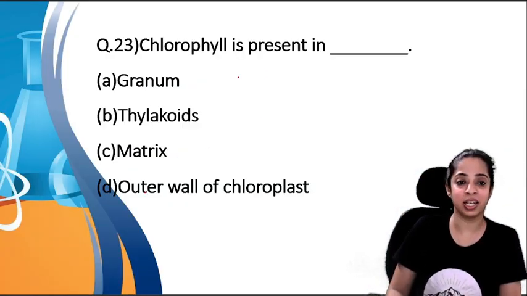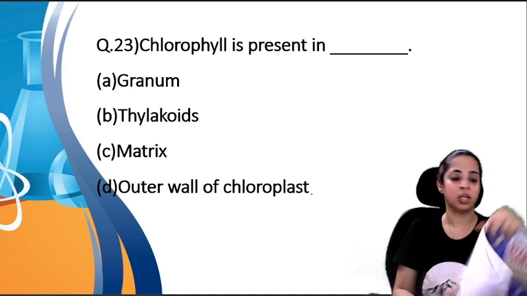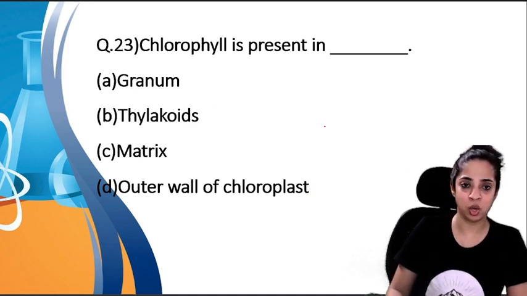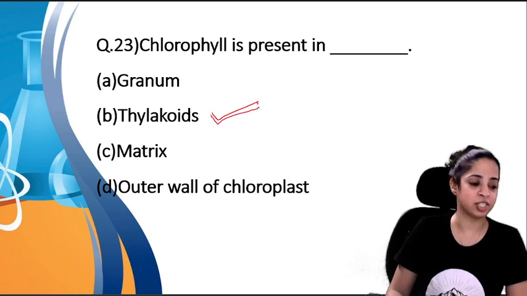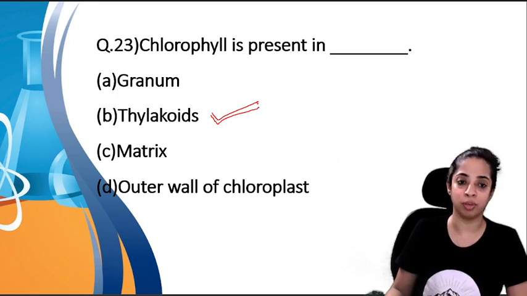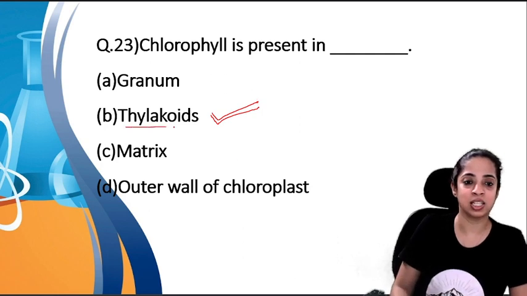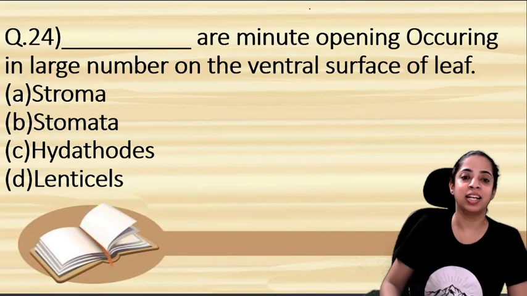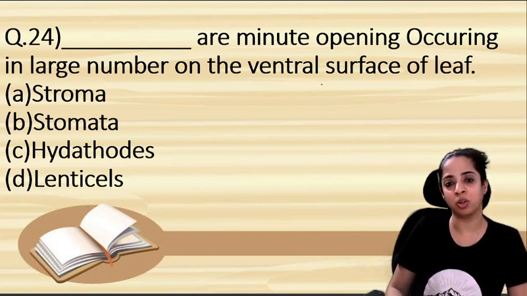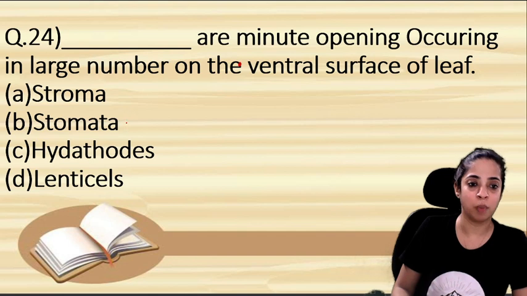Chlorophyll is present in. Is it present in granum or thylakoids or matrix or the outer wall of chloroplast? Come on, quickly tell me. So yes, in a previous question also I have read that it is present in thylakoids. So the thylakoid membrane contains photosynthetic pigments, namely chlorophyll A, chlorophyll B, carotenoids and plastoquinone. Okay, so that is why the answer is thylakoids. Dash are minute openings occurring in large number on the ventral surface of leaf. We all know this is such an easy question. So B, it is stomata.